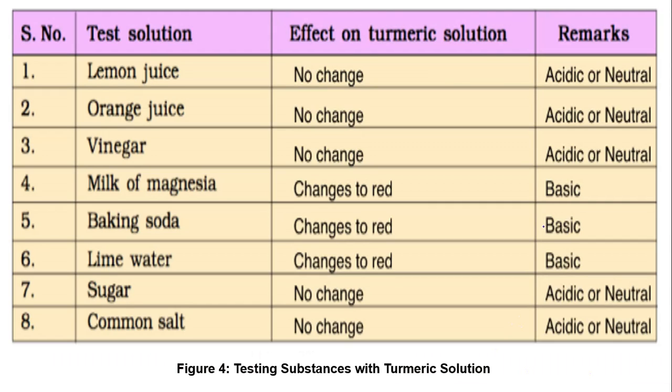Now here a few solutions are given. If we check lemon juice, orange and vinegar, we observe that there is no change in color. So it may be acidic or neutral in nature. Same in the case of sugar and common salt, no change is observed. So this may be acidic or neutral. On the other hand, when we check milk of magnesia, baking soda and lime water with a turmeric card or turmeric solution, we observe that it changes into red. That means it is basic in nature.